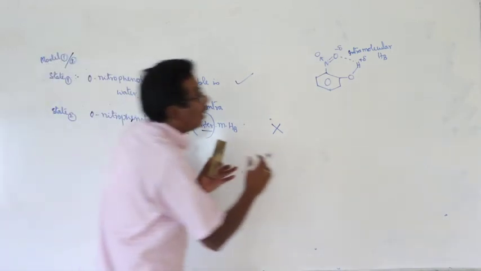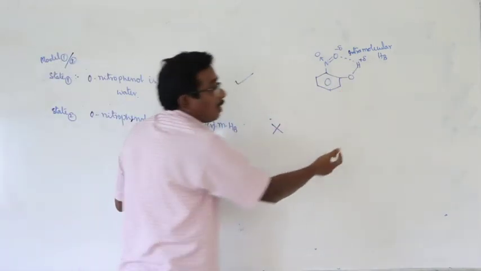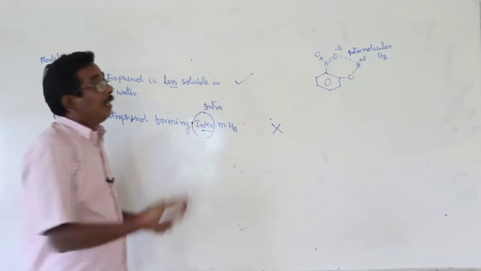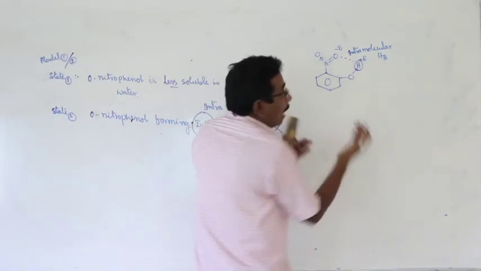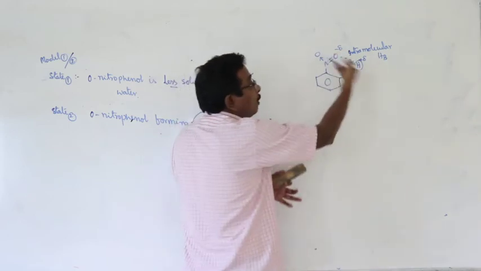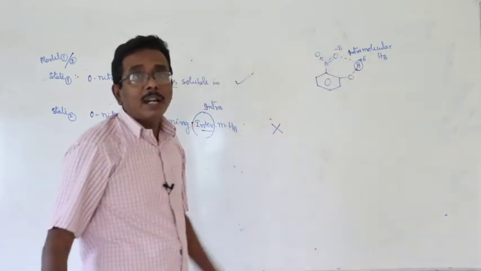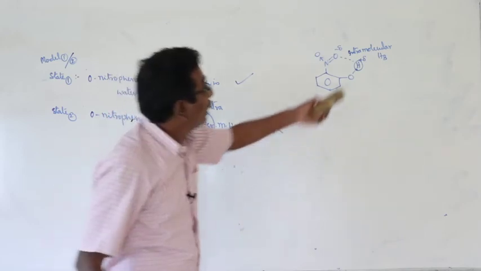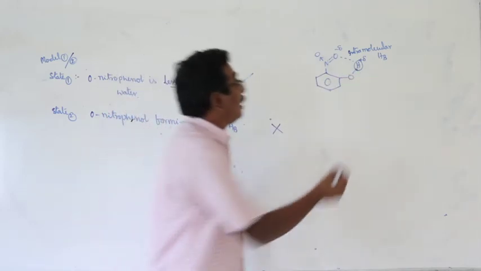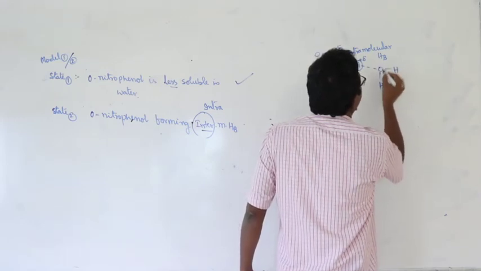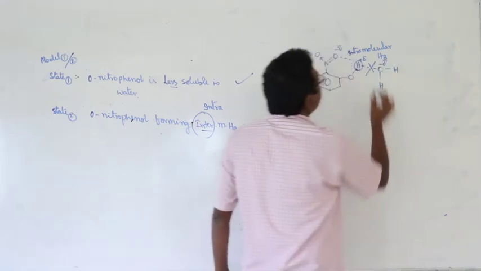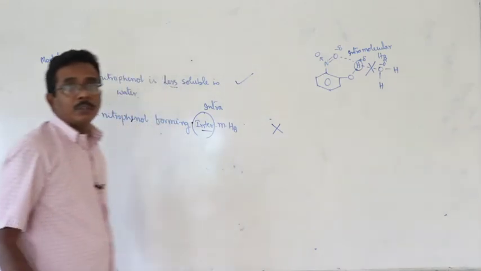No chance to form intermolecular hydrogen bonds with water molecules. Why? Here the hydrogen, which is partially positively charged, is already locked in the molecule itself. There is no chance to form intermolecular hydrogen bond with water molecules.